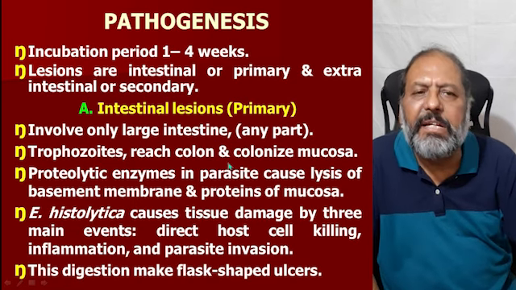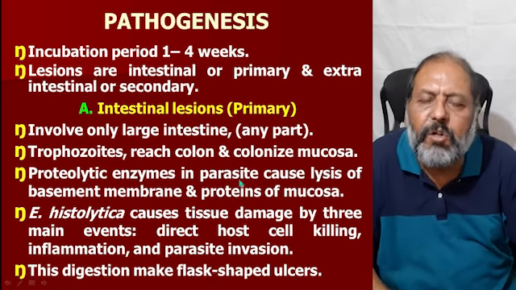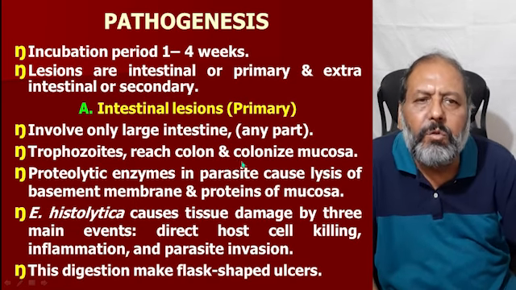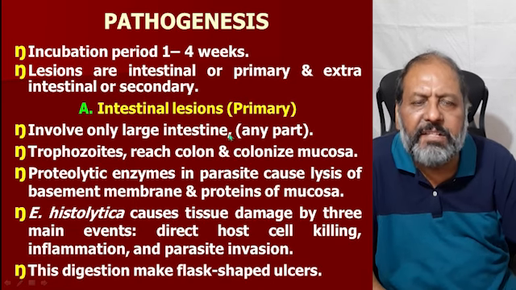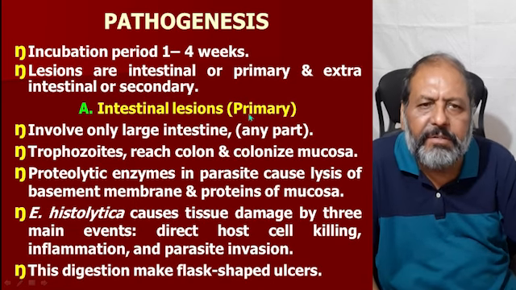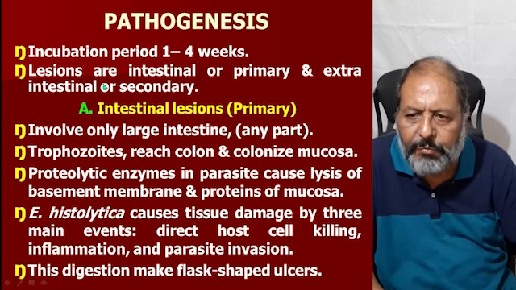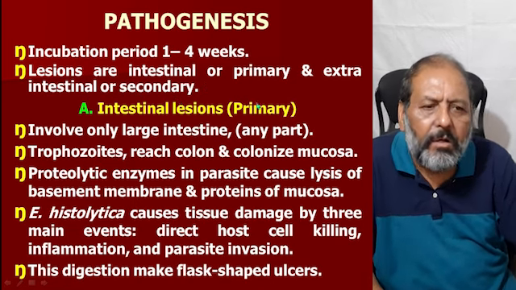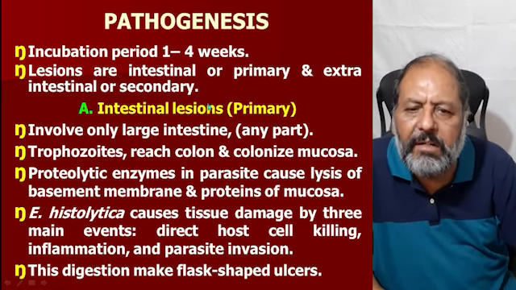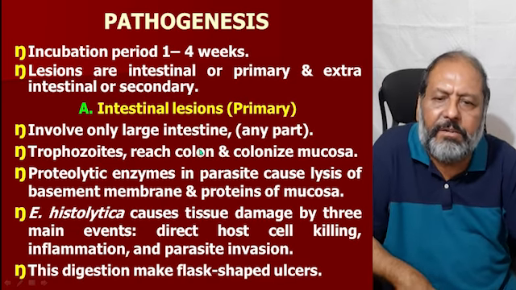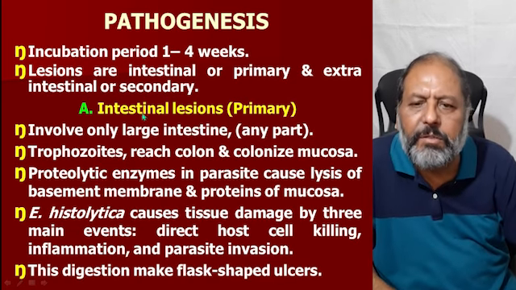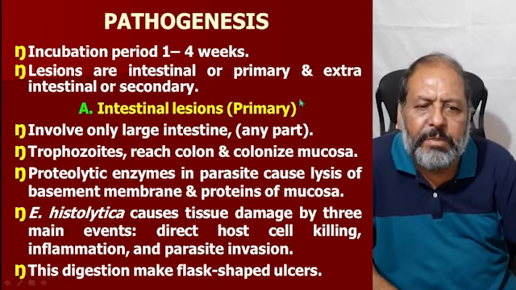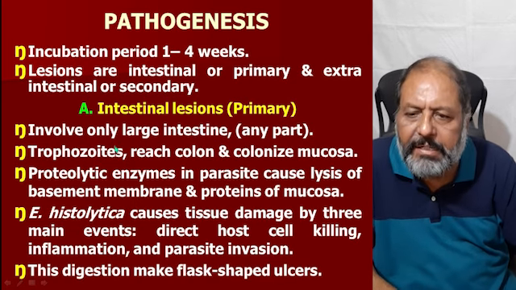Now, coming to the pathogenesis, the incubation period is 1 to 4 weeks. That is, after ingesting the cyst, one can have disease after 1 to 4 weeks. Lesions are intestinal or primary, or extraintestinal or secondary. First, we are going to discuss the intestinal lesions, which are also called primary lesions.